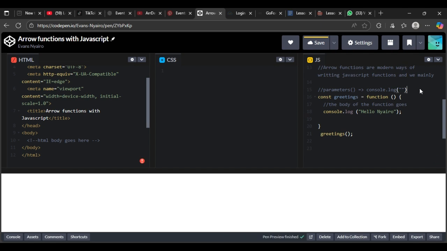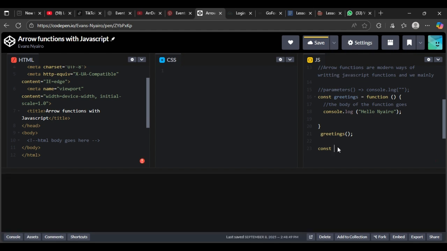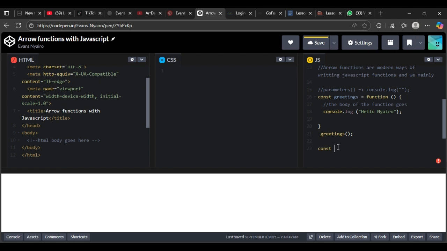I don't know my setting of the keyboard. So at the end of the code, in a simple case, we are going to create a constant. A constant is a variable or a value that does not change in the entire code. So we are going to introduce, let's say, greetings. The arrow function is used to help us write simple, concise code.